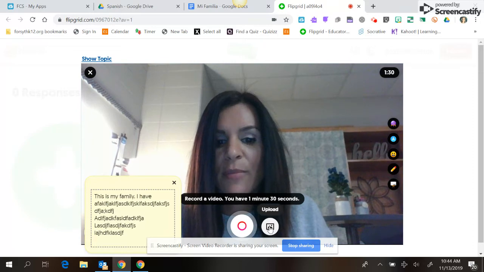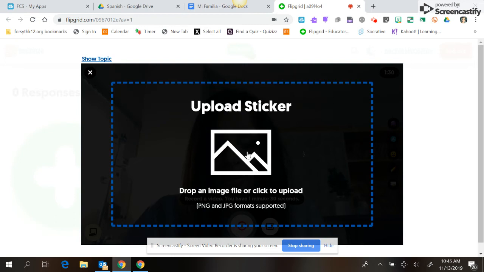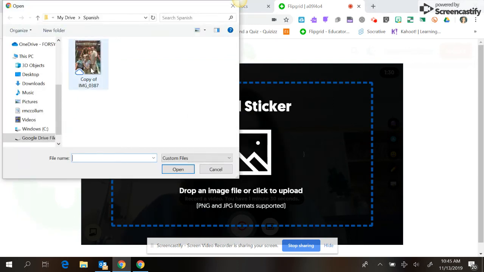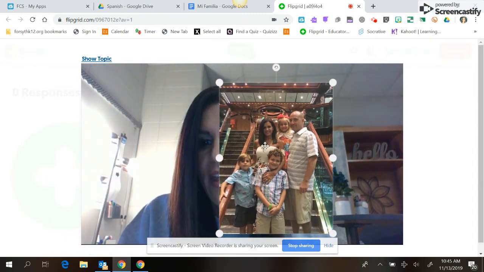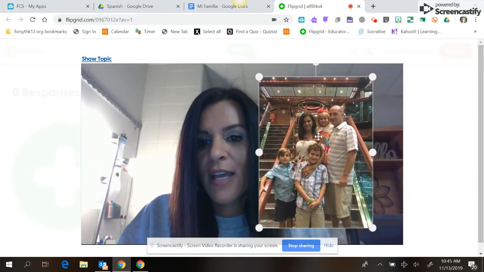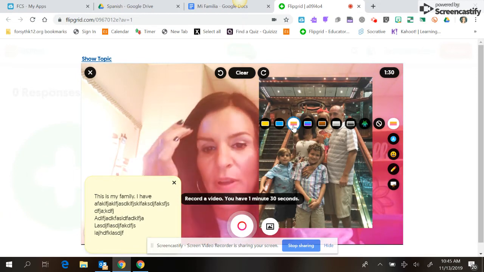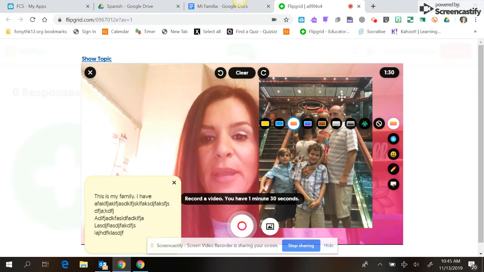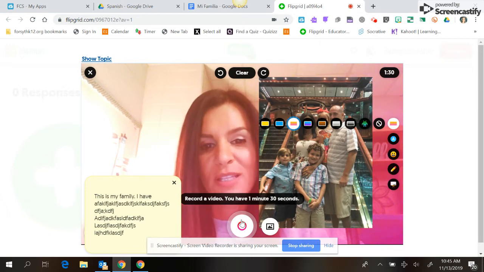Okay, so I'm going to click on this image button right here. And this is where I'm going to actually click upload a sticker. And this is where I'm going to find the picture of my family, which will be in your Google Drive. Okay, and the good thing about this is now I can kind of cover my face a little bit, kind of be back and forth with it. I'm going to move it over here. And then another cool feature is these filters right here, because I know everybody loves filters. There you go. See, now I can be like orange if I want to. Okay, so I have what I need. I have my picture. I have my words over to the left. And now I'm going to go ahead and click record and record myself talking, okay? You'll be talking in Spanish.